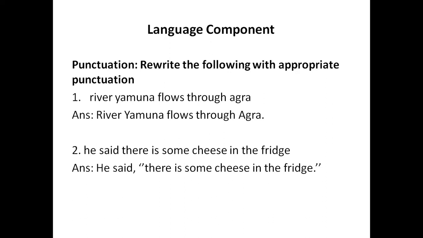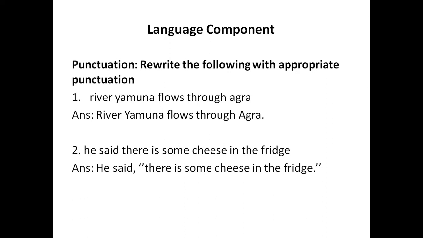Now the first sentence here is, River Yamuna flows through Agra. You can see there is absolutely no punctuation mark at all. In the answer, you can see how the appropriate punctuation marks are used. River Yamuna flows through Agra, where R capital, Y capital and A capital for Agra.